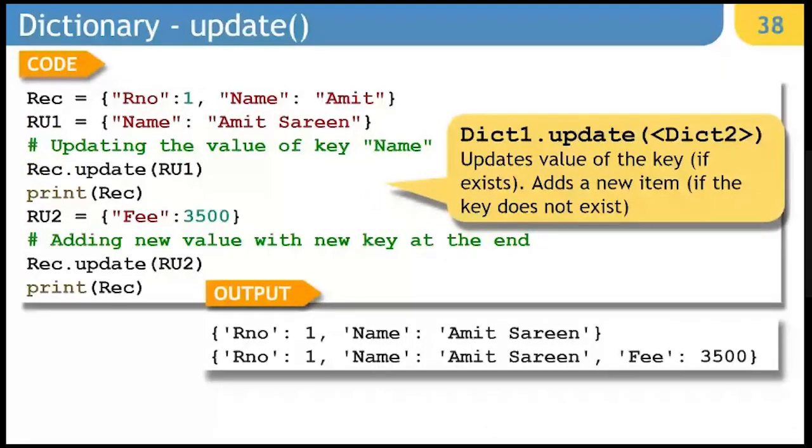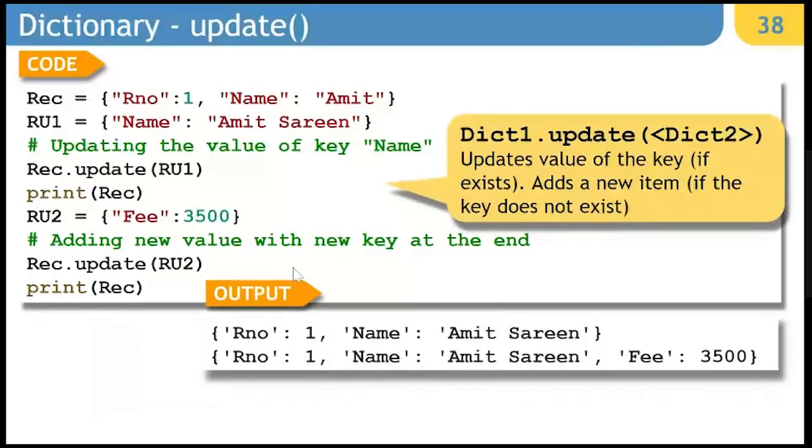Next is update. Now update is somehow not a very useful thing, because the thing which you can do with update can be done otherwise also. In this case, you can see we have rec with roll number 1 and name Amit, and we have RU1 with name Amit Sarin. I want to update this information in my rec. So if I say rec.update with RU1, it is going to update that. You can see here the output is 1 and Amit Sarin. Originally the name was Amit, it is changed to Amit Sarin.